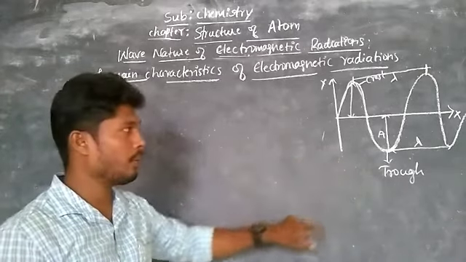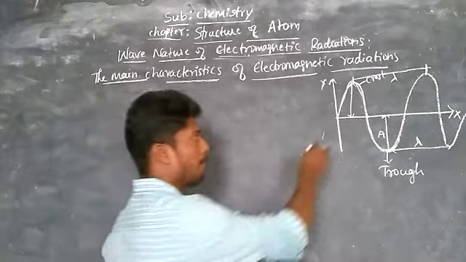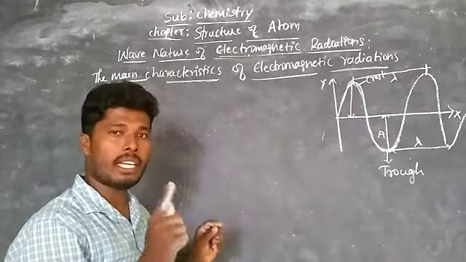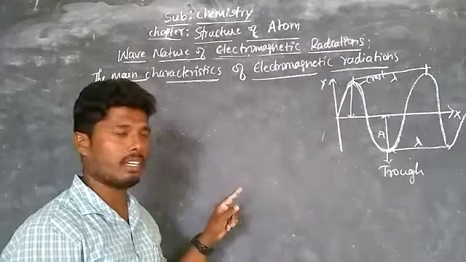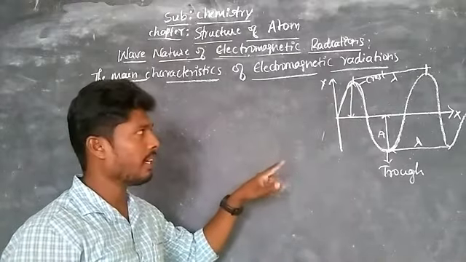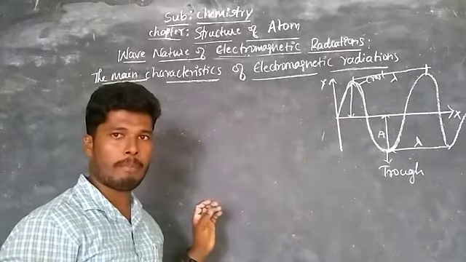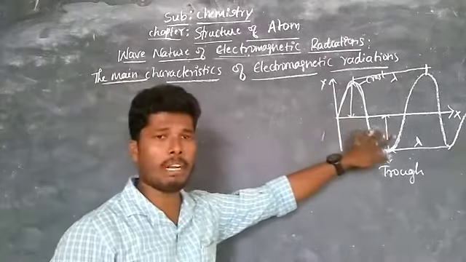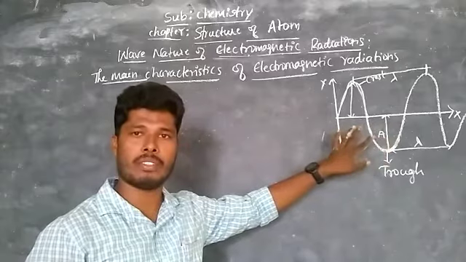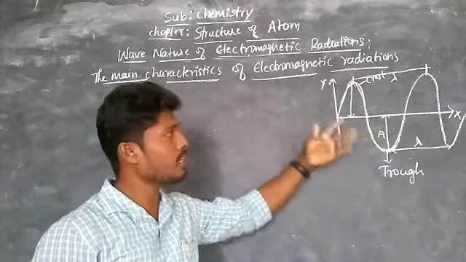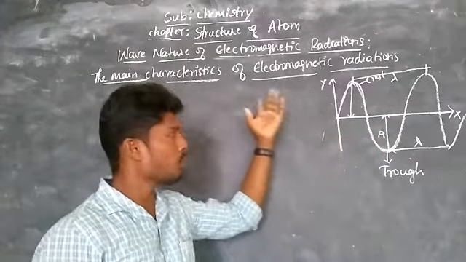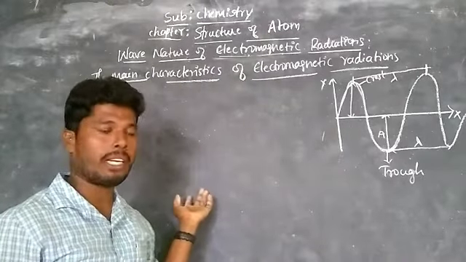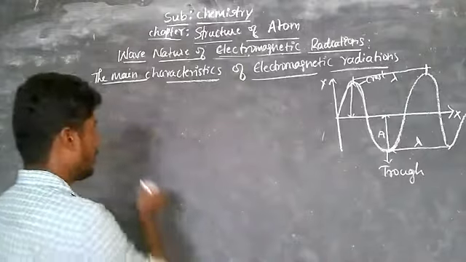Height of the crest or depth of the trough is called what? Amplitude. And similarly, the number of waves propagated in a given second is called frequency. Okay, and the distance traveled per wave is called wavelength, and the reciprocal of wavelength is called wave number. Those characteristics we study one by one. Now take the first one, wavelength.